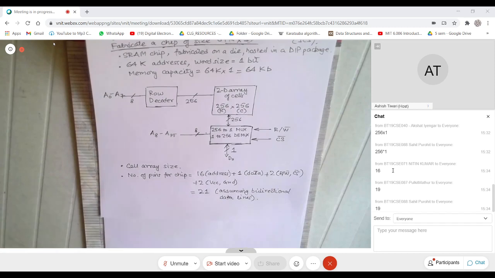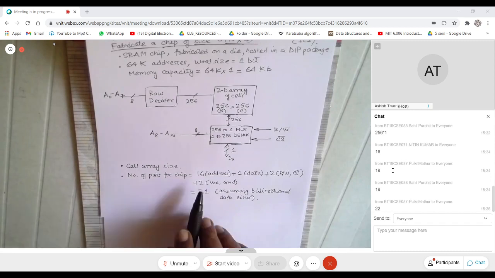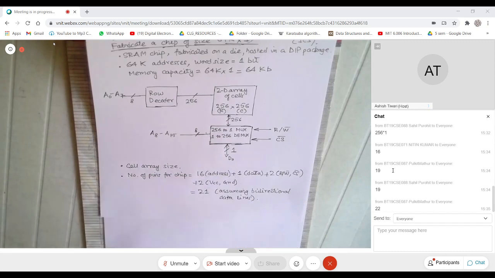Had the assumption been unidirectional data lines, then how much? Can somebody guess? Yeah, so one more, right? So this would be 2 for data. Any questions here? I can take it. Otherwise, I'll move on.